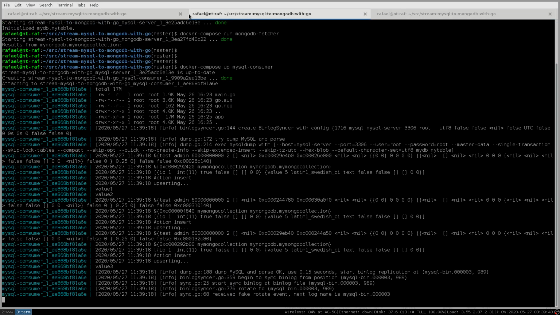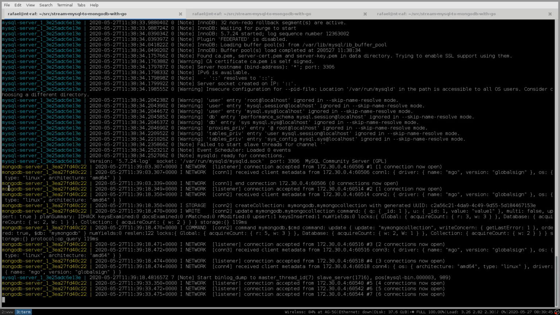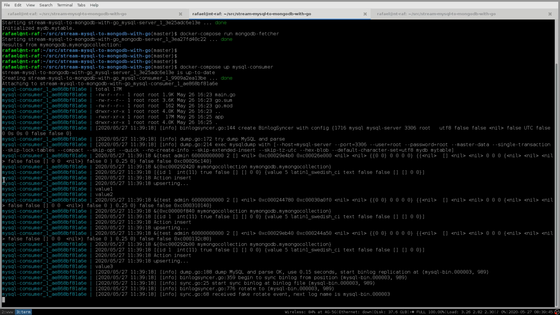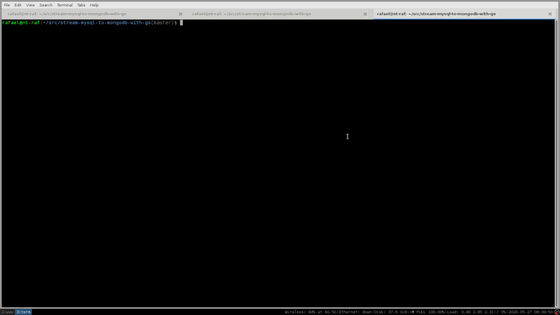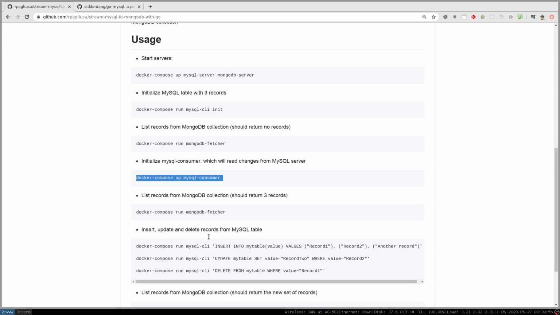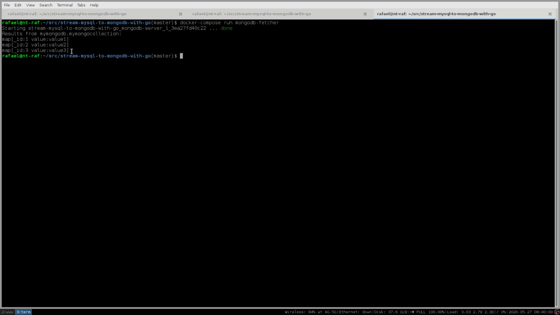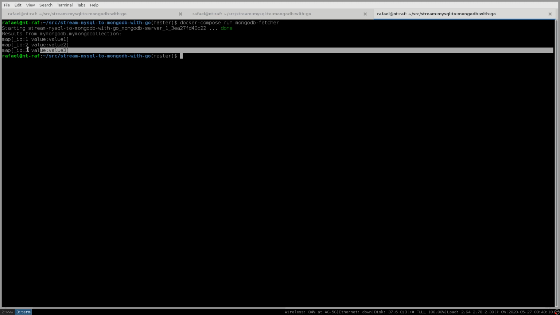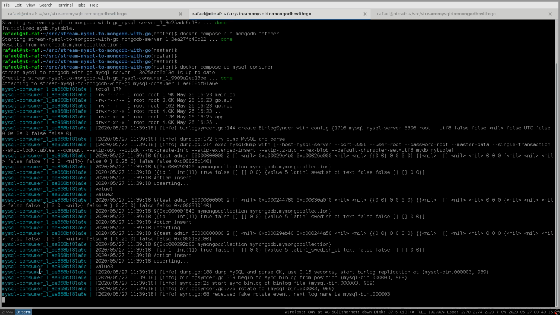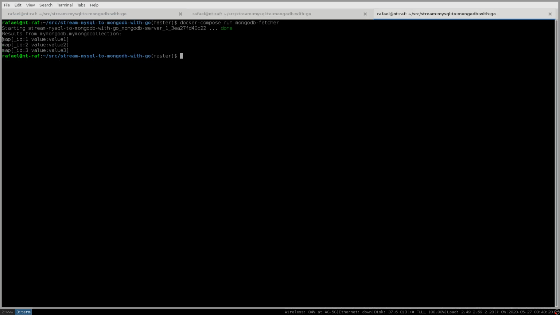So pay attention here. I have 3 open tabs here. In the first one, I'm running the MySQL server and MongoDB server. In this second tab, I left the MySQL consumer application running, and this is a new tab where I'm gonna show you again the contents from the MongoDB collection now. Okay, now we have 3 values, the same 3 values that were inserted into MySQL using the command MySQL CLI init. Now that I have started this MySQL consumer daemon, all the values were automatically written to the MongoDB collection.